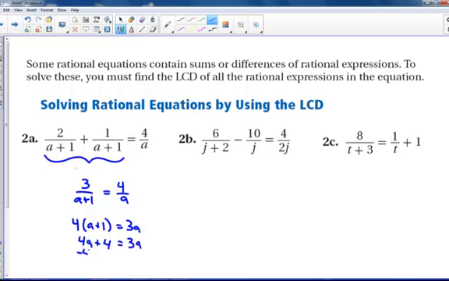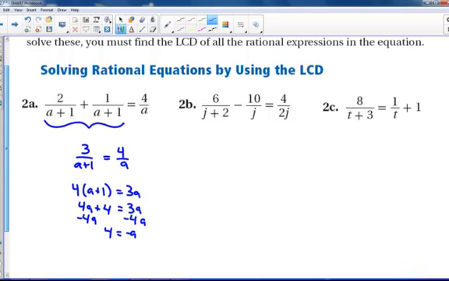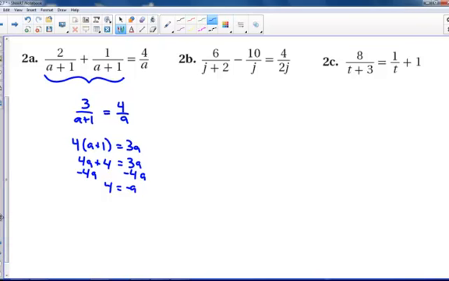And then all of the letters on one side. And you always need to solve for positive a. So a would be negative 4, since 4 is negative a, and I would write it with my letter on the left. Just remembering a cannot be negative 1 or 0.